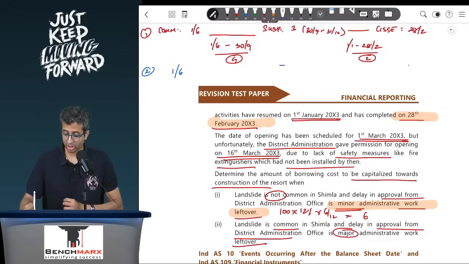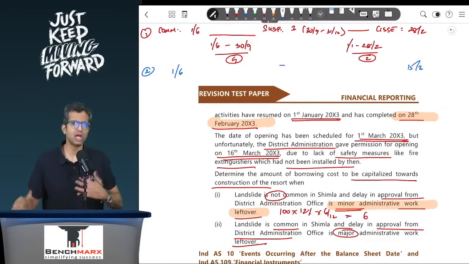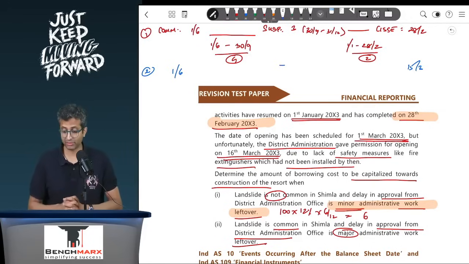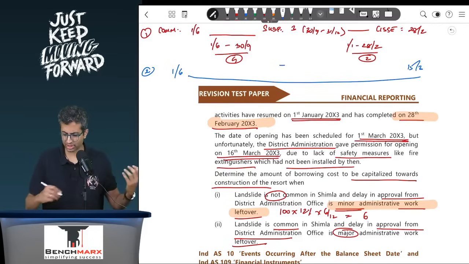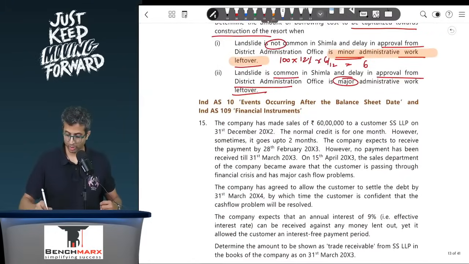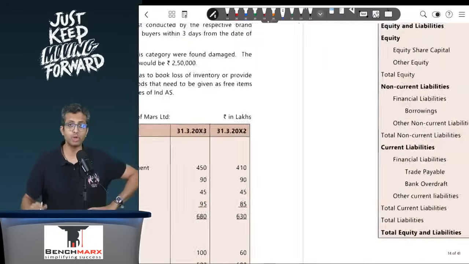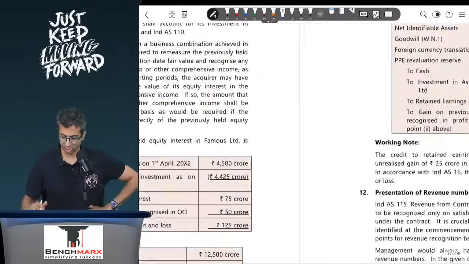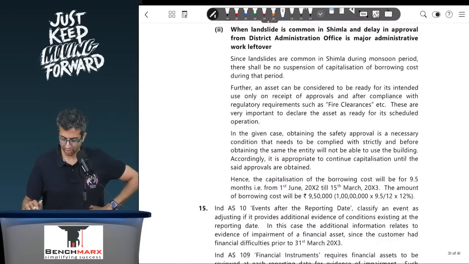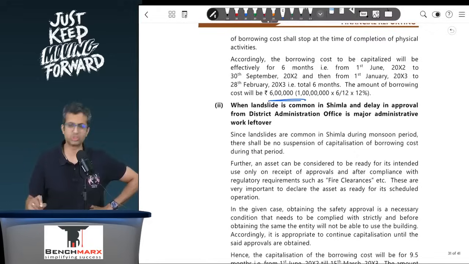And cessation over here will be on 15th March. No sir, the asset is ready. However, major work is still remaining, and hence this will be till 15th of March. So if I look at the entire period starting from June, 7 months in the first year and around 2.5 months, so that is around 9.5 months. So over here this will be 100 into 12% into 9.5 divided by 12, and hence this will ideally give you 9.5. So if you look at the solution, over here we will have around 9.5, and in the first case around 6 lakhs.